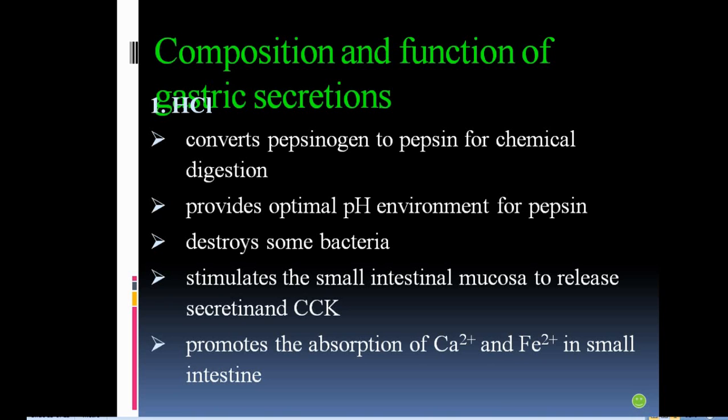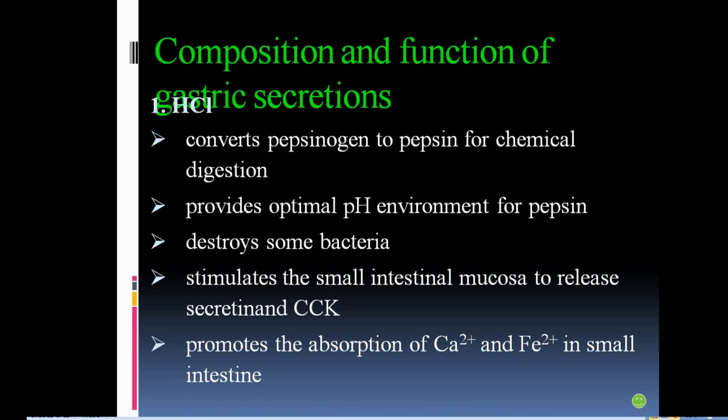It promotes the absorption of calcium and ferrous in small intestine. These are the basic functions of gastric secretions. In conclusion, it converts pepsinogen to pepsin. That is, pepsin is the active form for chemical digestion.